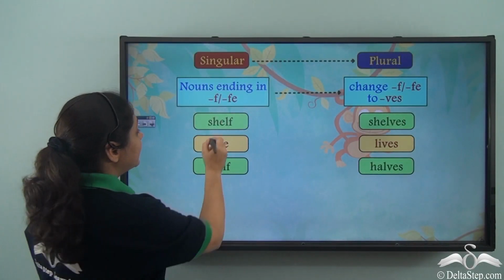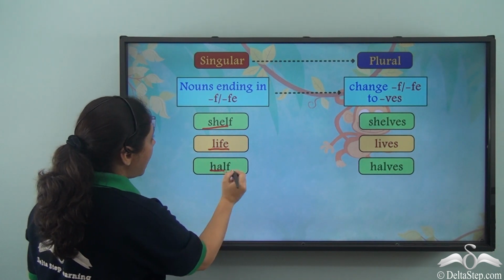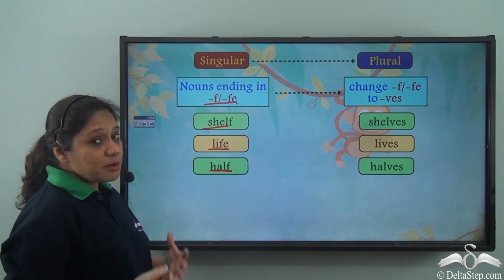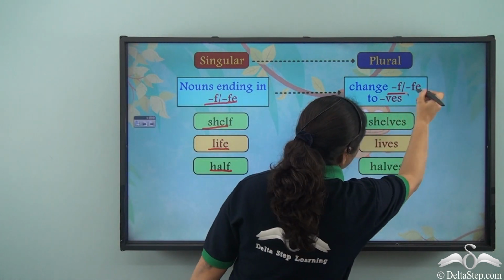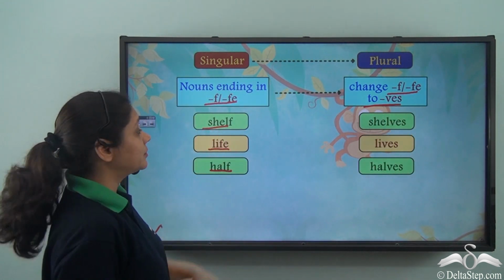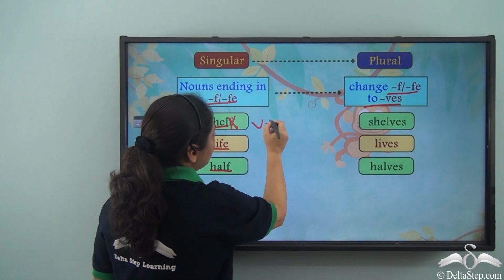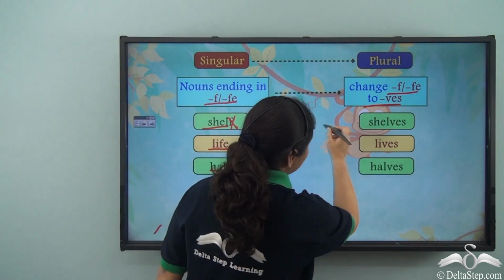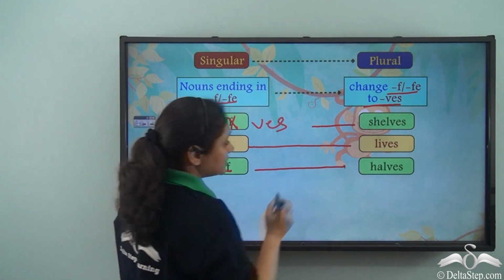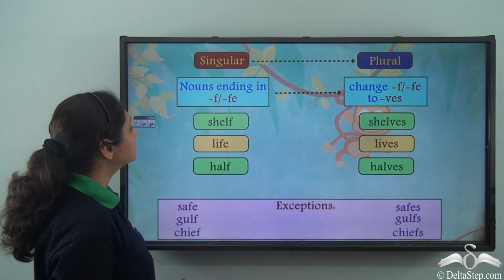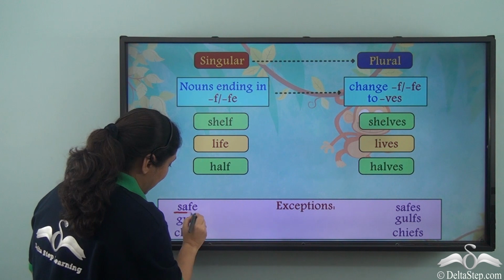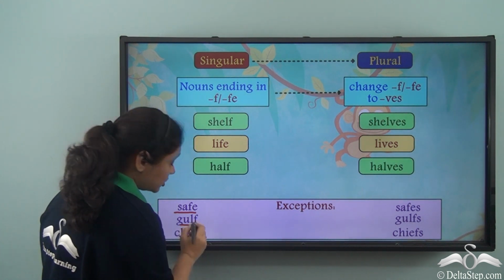What about nouns like shelf, life, half, which end with a F or a FE? Their plurals are formed by changing the F or the FE to VES. So, shelf, the F is changed to VES to get shelves, life changes to lives, and half changes to halves. But this also has some exceptions like safe, gulf, chief.